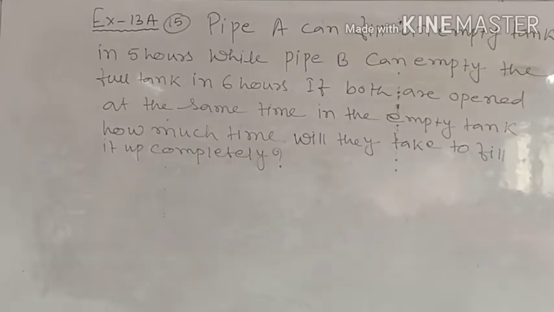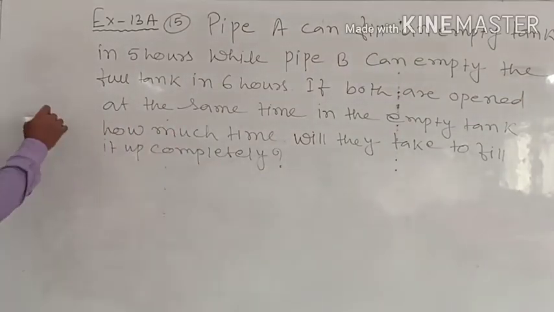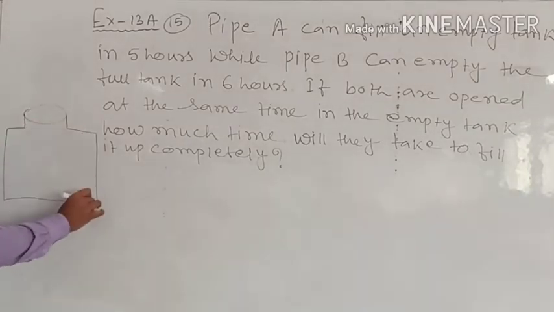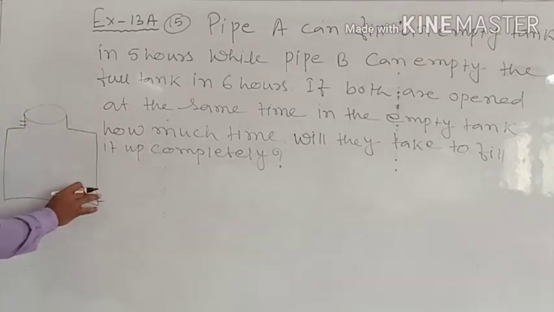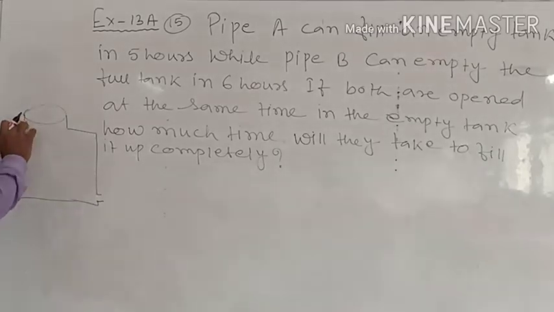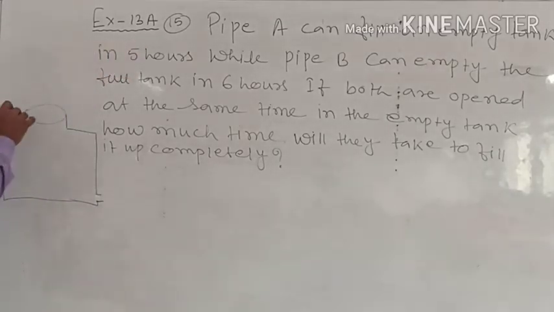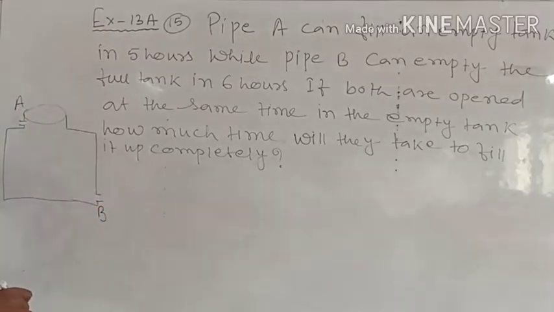Now this is a very interesting question. A pipe A can fill an empty tank. So suppose one tank is here, water tank is here. Okay. So two pipes are fit. One is here inlet, another is here outlet. So now in the question it is asking कि pipe A fill the empty tank. So suppose this is pipe A and this is pipe B. So pipe A can fill the empty tank in 5 hours.